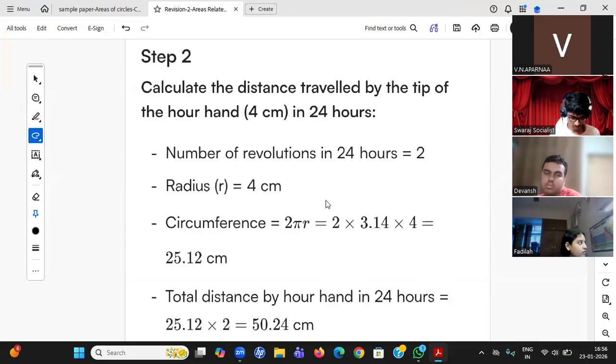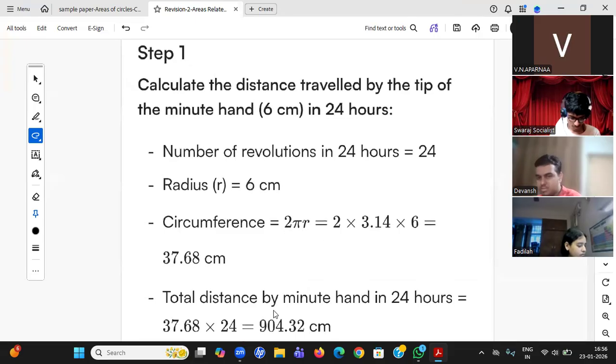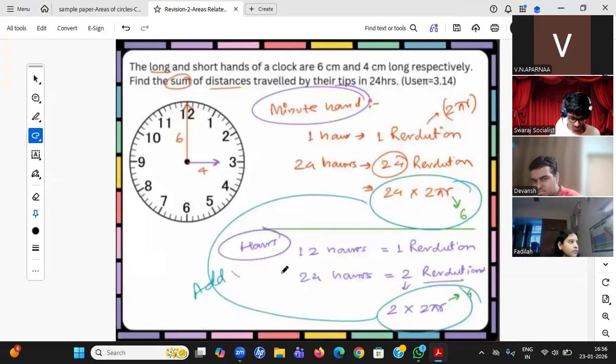You see what he did? 2 pi r into 2, once. Yes, 2 pi r into 24. Right answer, you will get the same answer. 1 hour, 1 revolution; 24 hours, 24 into 2 pi. 12 hours, 1 revolution; 24 hours, 2 revolutions. You should add both of them.